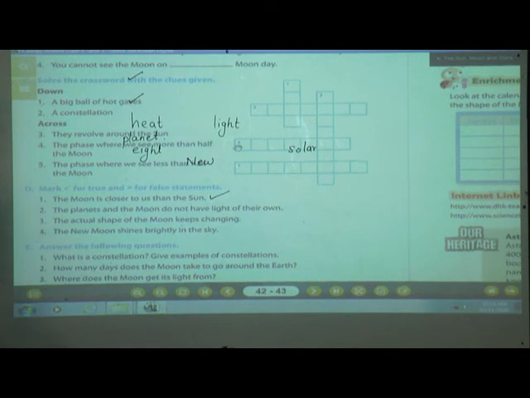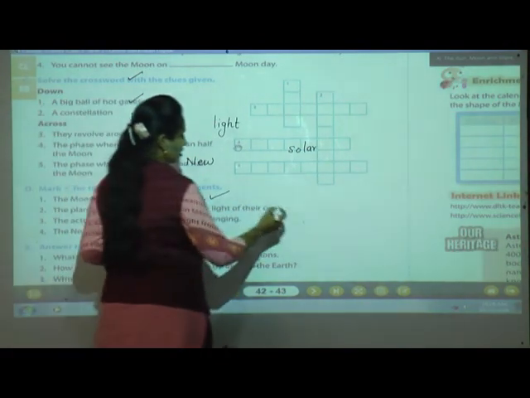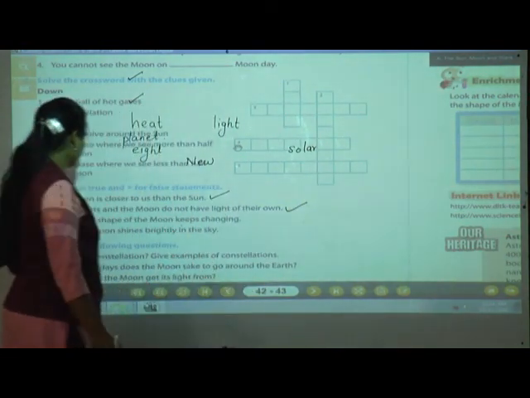The planets and the moon do not have light of their own. See what they are saying? The planets and the moon. Yes, correct. Do planets have light? No, not at all. And what about the moon? No, they don't have their own light. So it is true.